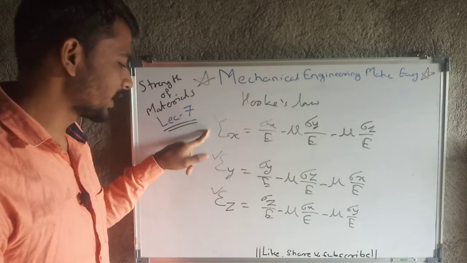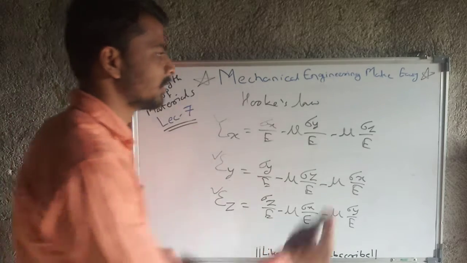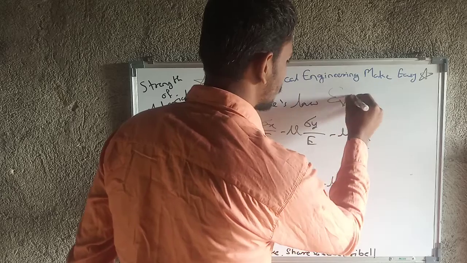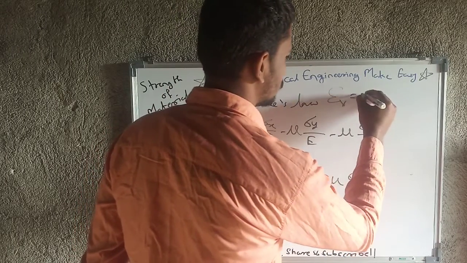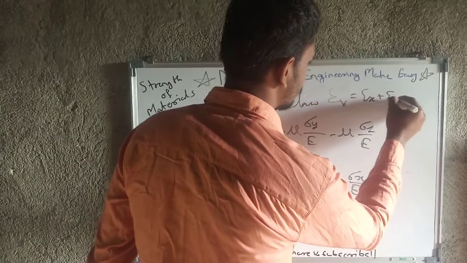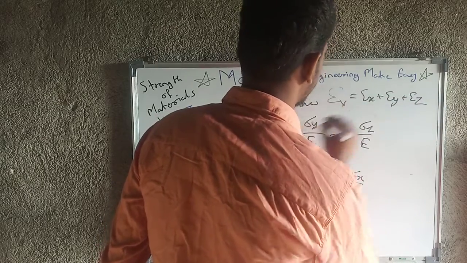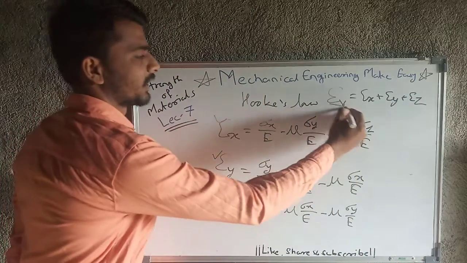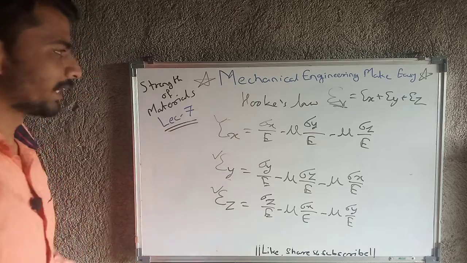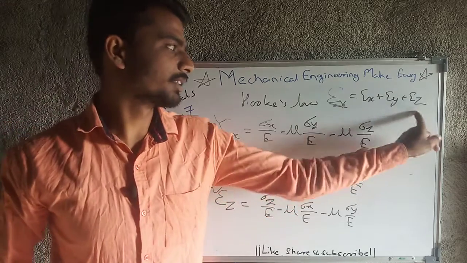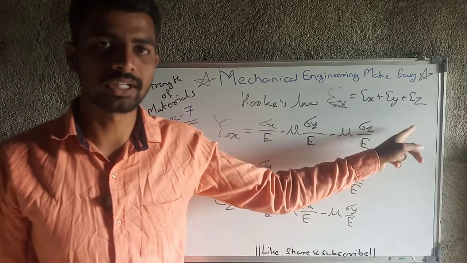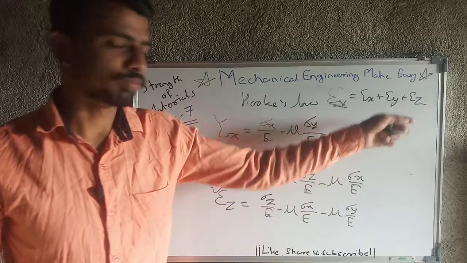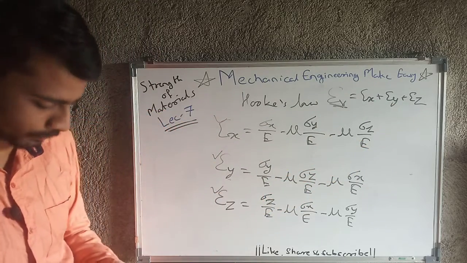And if we know the strain in the x, y and z directions, then we can calculate the volumetric strain, epsilon v, which is equal to epsilon x plus epsilon y plus epsilon z. So we can calculate the volumetric strain from these three values. That's why note down these values and this concept also. I think we have studied this concept in a previous lecture, but still note it down.